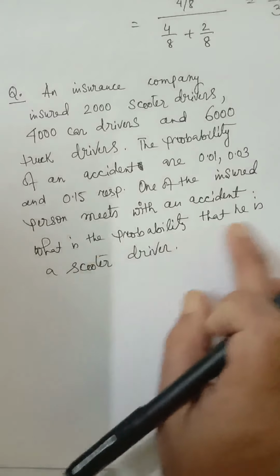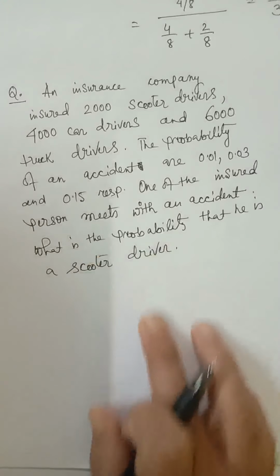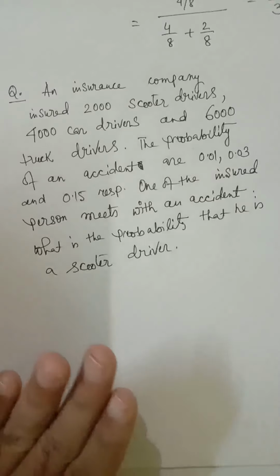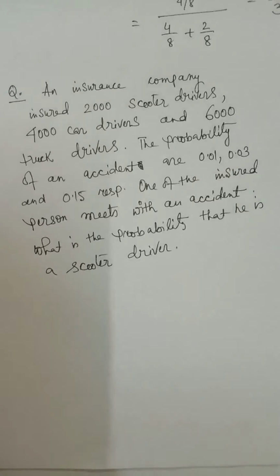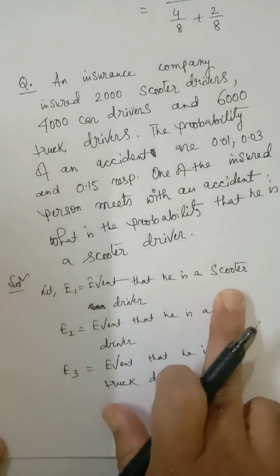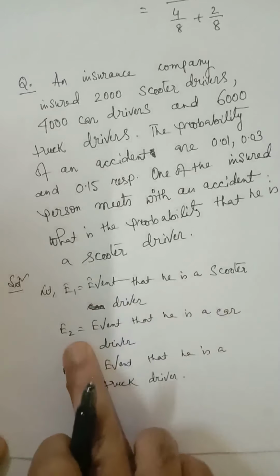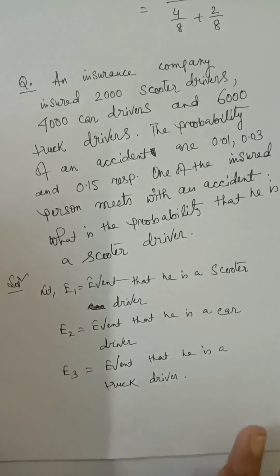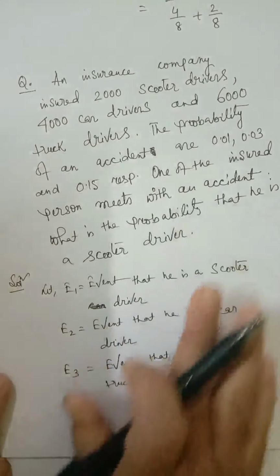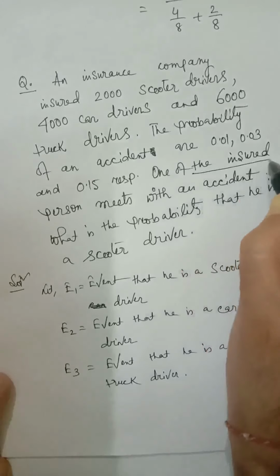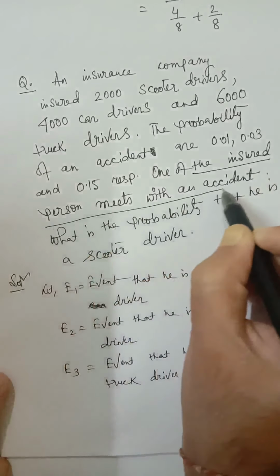So always we have to start from the last. What is the probability that he is a scooter driver? Now, if he is not a scooter driver, what can be the other possibilities? Car driver, truck driver. So one will be our E1, one will be our E2, and one will be our E3. E1 is the event that the person who meets with an accident is a scooter driver. E2 means he is a car driver. E3 means a truck driver. Now, what happens with them? You can see the event which occurs with E1, E2, E3. One of the insured persons meets with an accident.